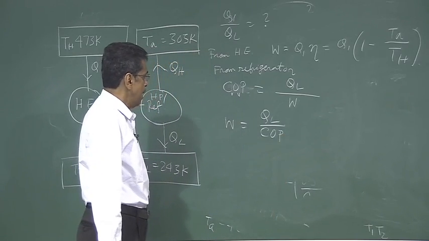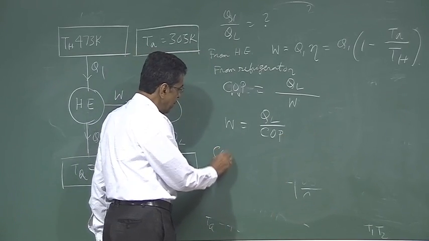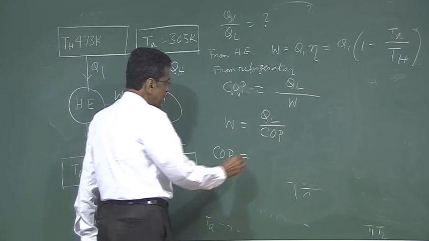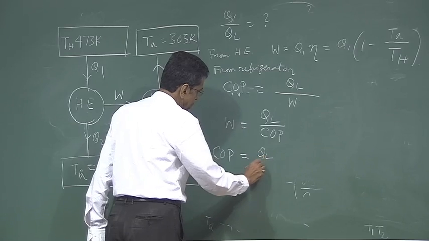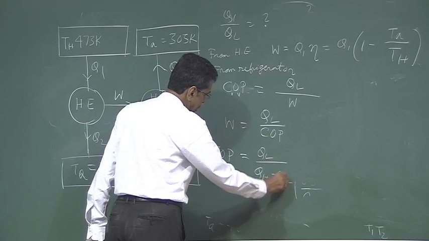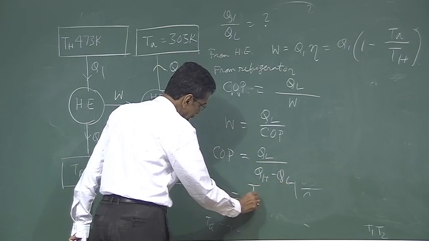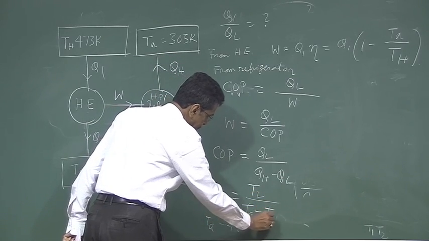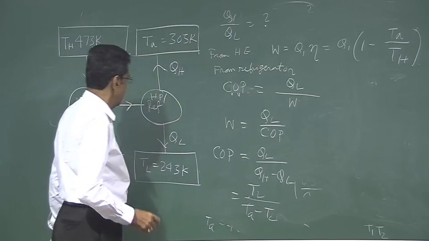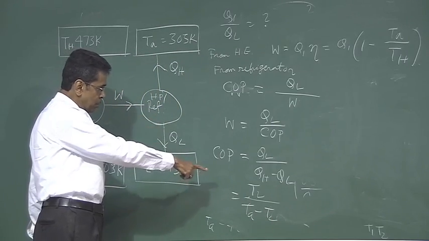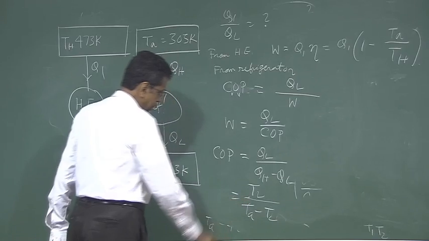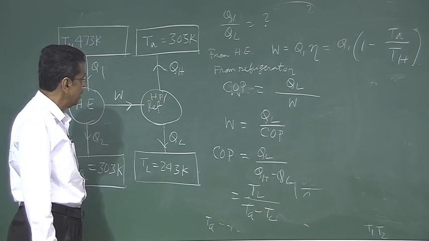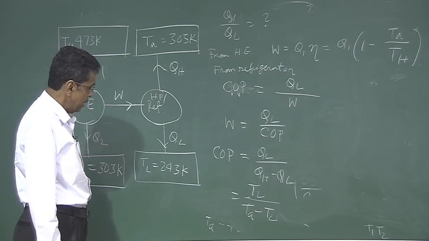At the same time, since this is a reversible heat pump or refrigerator, COP is QL divided by QH minus QL, that is TL divided by TA minus TL, because we can express it in terms of the temperatures.